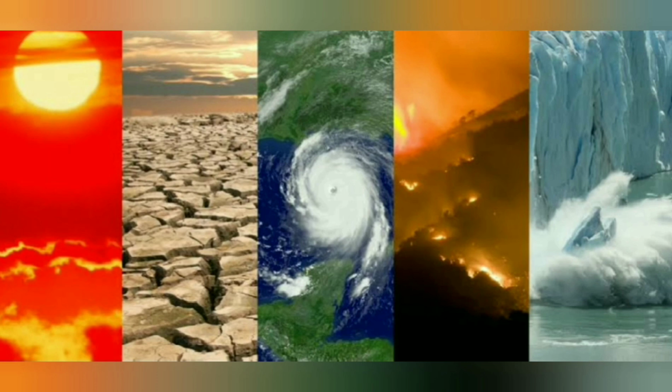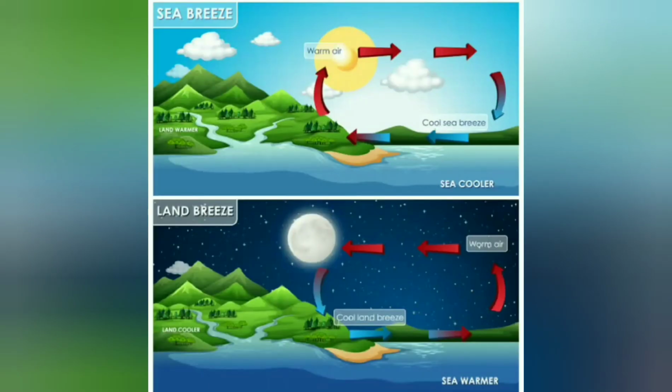Temperature will be different in different places. It may depend upon the sun, wind, and water vapor present in that area. Okay, children, gentle wind is called a breeze. There are two types of breeze. First is sea breeze and the second one is land breeze. Now we'll see what is sea breeze first. In the coastal areas there will be land breeze and sea breeze.